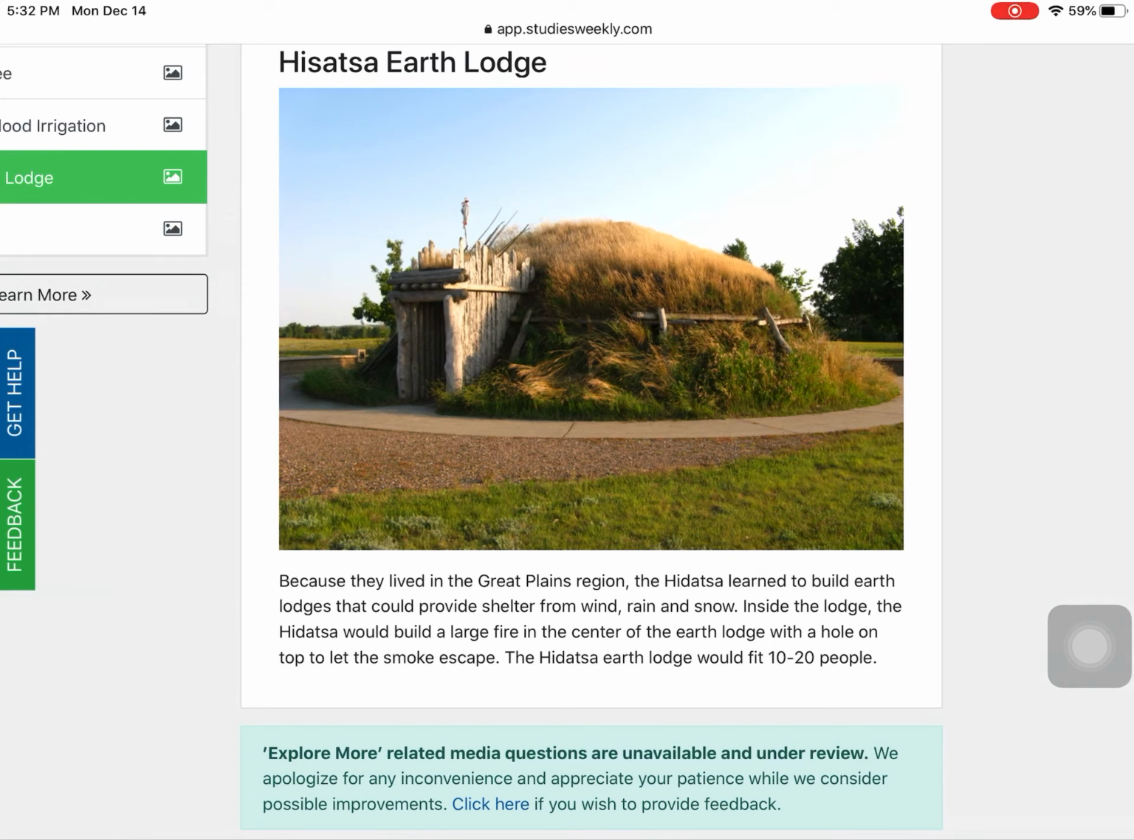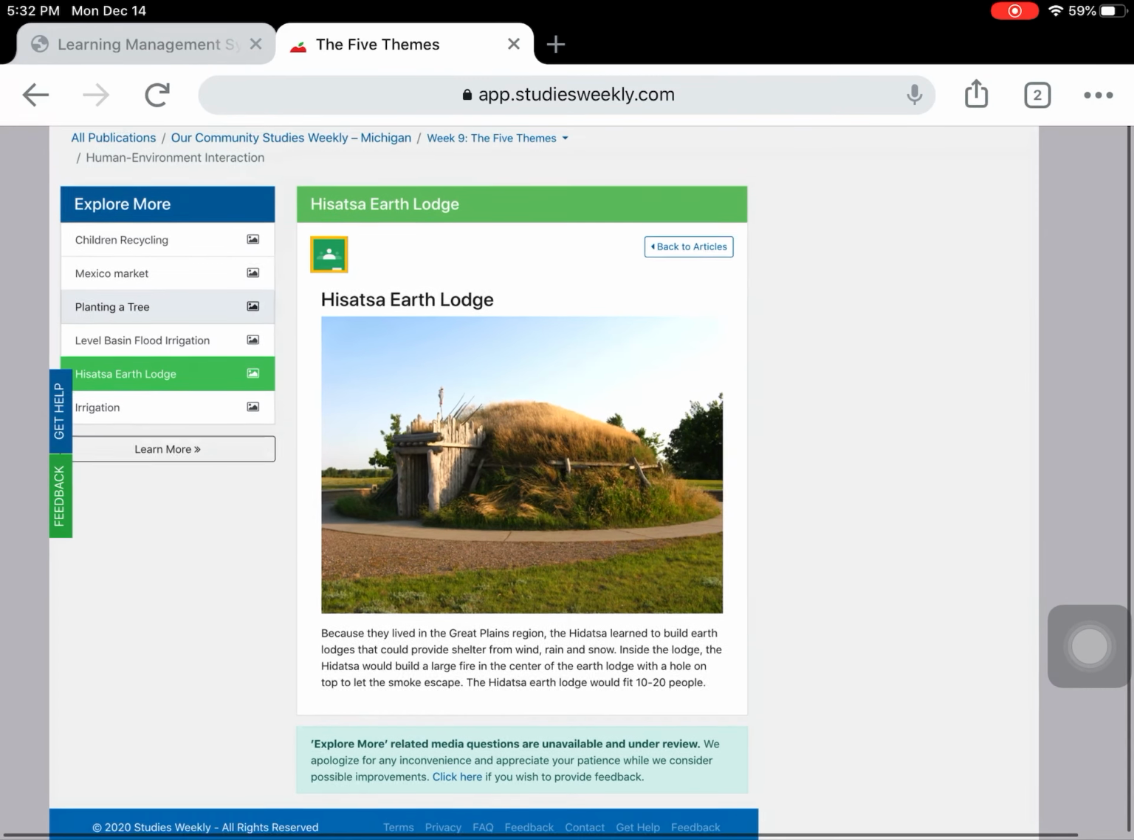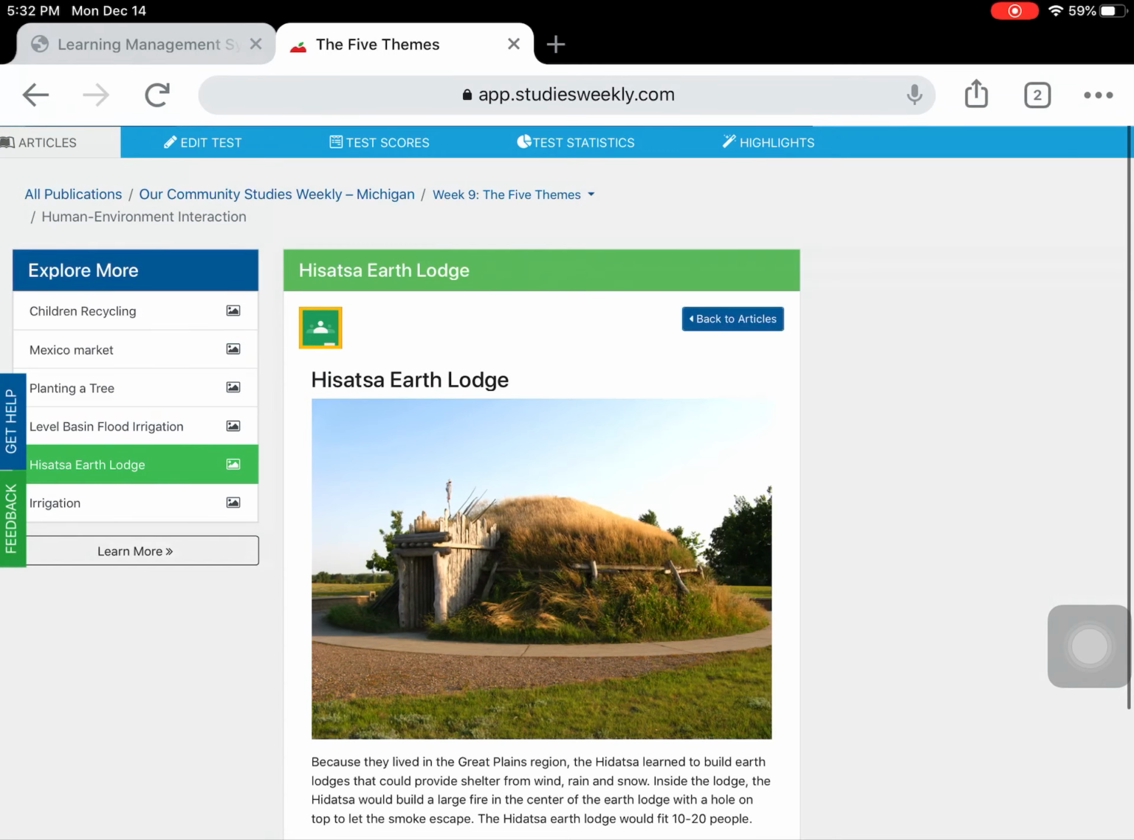Right here we have an earth lodge, and this was built into the earth, and it's a place where people who lived here used it as shelter. And it says down there it would fit about 10 to 20 people, so it's quite large here. And this is just another example of people modifying their environment in order to survive. They modified the environment, this hill, into a home for themselves to live in. All right, those are a couple of examples there.